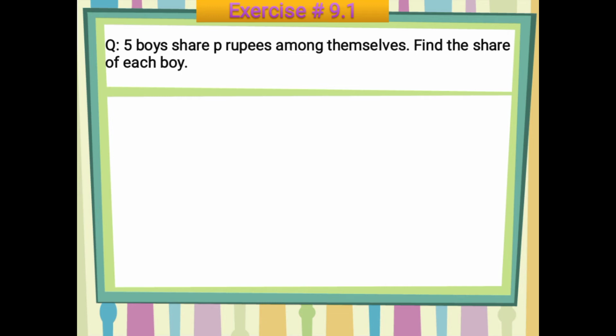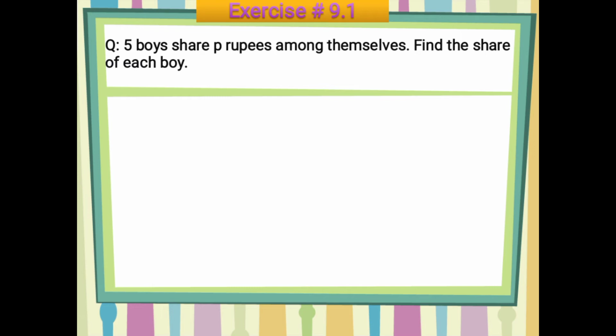Since you are going to find the amount of one person and the total amount is given to you, obviously you are going to divide here. You will perform division when you have to find the amount or share of each one. I'm repeating again, when you are going to find each of anything, you will apply division. Please keep it in your mind.